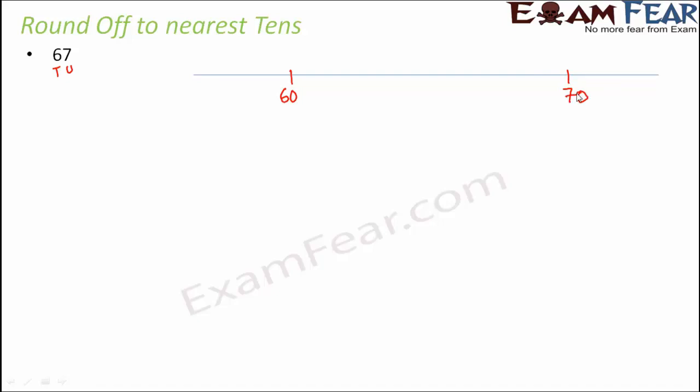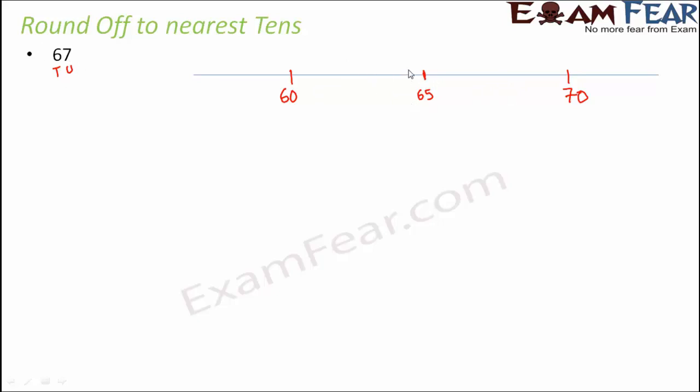Now approximately, can you tell where 67 would lie? Would it be nearer to 70 or would it be nearer to 60? Now if this is 60 and this is 70, exactly in between them would be 65, because 65 is midway between 60 and 70. So we have 67.